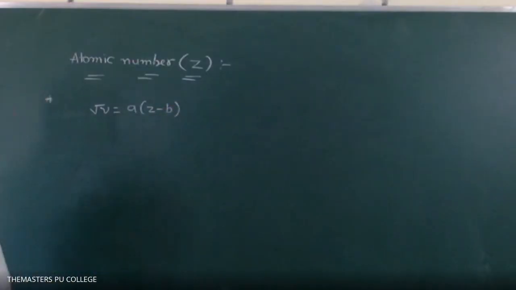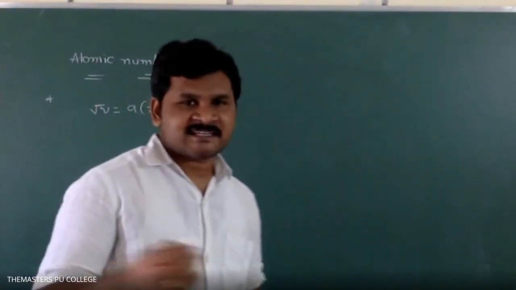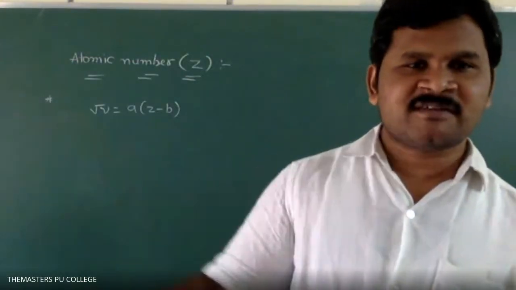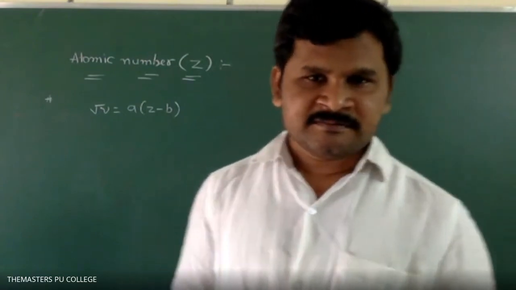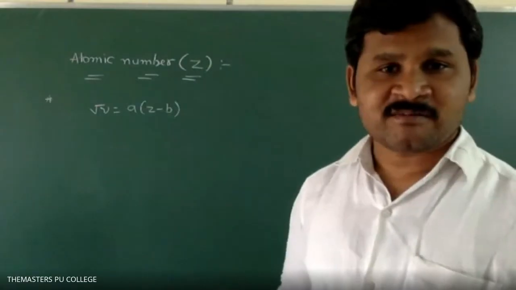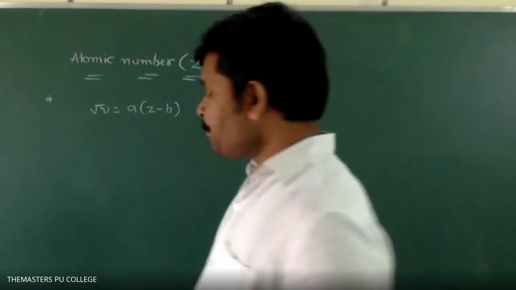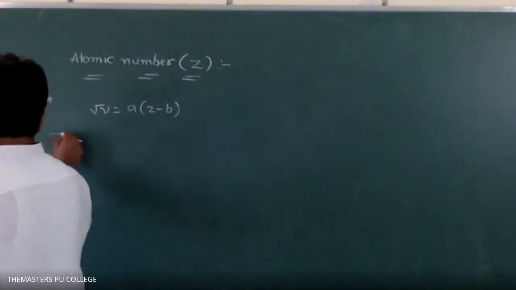By bombarding different metals with X-rays. A and B are constants. Root nu versus Z gives a straight line from the origin. This is the formula he used to calculate the atomic number. Okay. Next, what is atomic number?